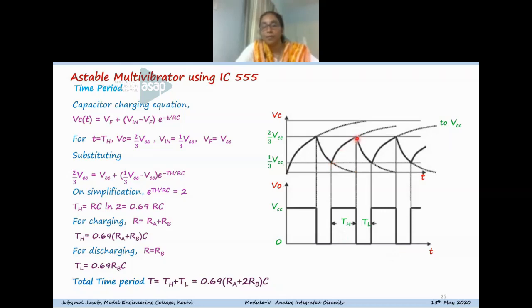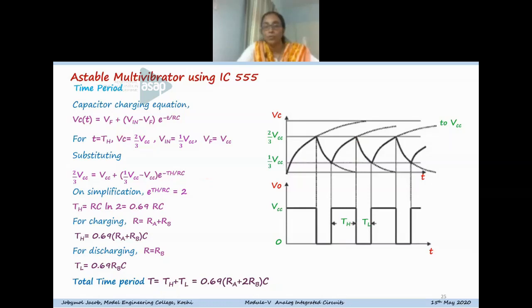So the initial value is 1/3 VCC and the final value towards which the capacitor is charging is VCC, and at t equal to Th, it reaches the value of 2/3 VCC.